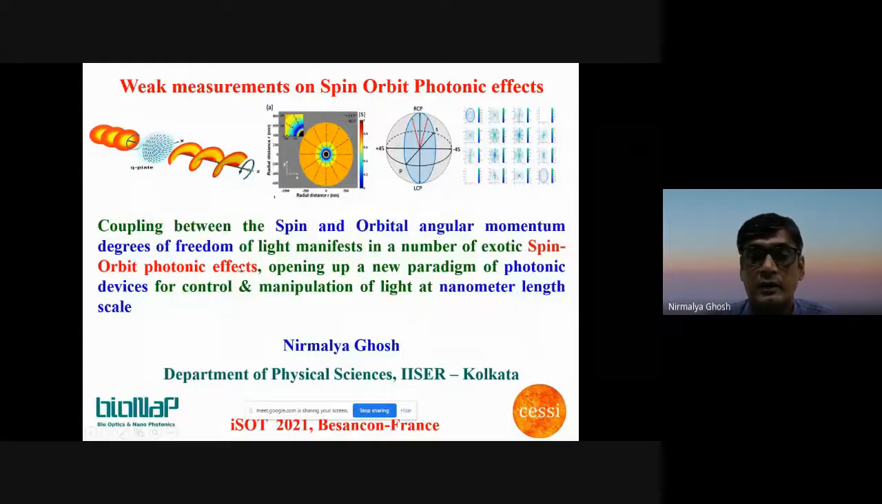So what I will be talking on is something I have written in the title here: weak measurements on spin orbit photonic effects. Weak measurement, of course, is a quantum mechanical concept, but this can be realized in the classical optics domain. And I have also made a statement here. Coupling between the spin and orbital angular momentum degrees of freedom of light manifests in a number of exotic spin orbit photonic effects, opening up a new paradigm of photonic devices for control and manipulation of light at nanometer length scale. This is what I'm going to explain in the next half an hour or so.